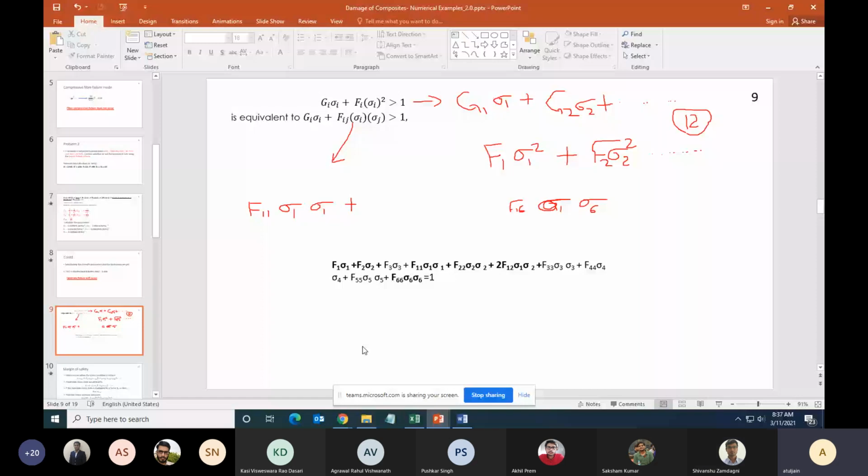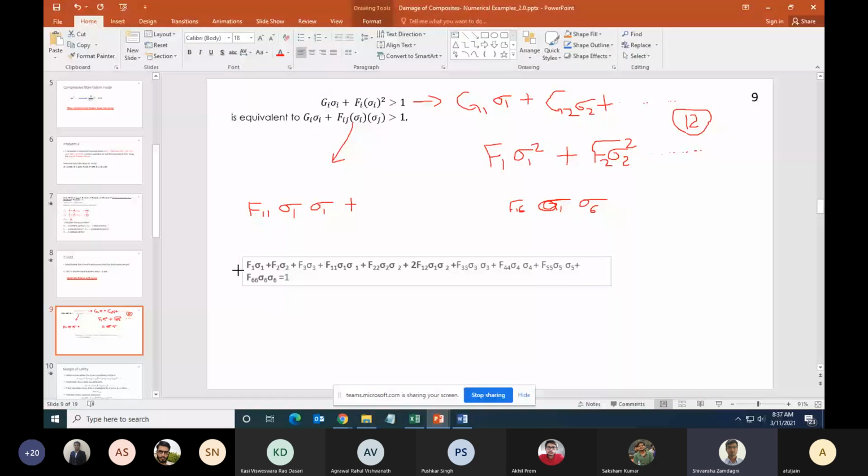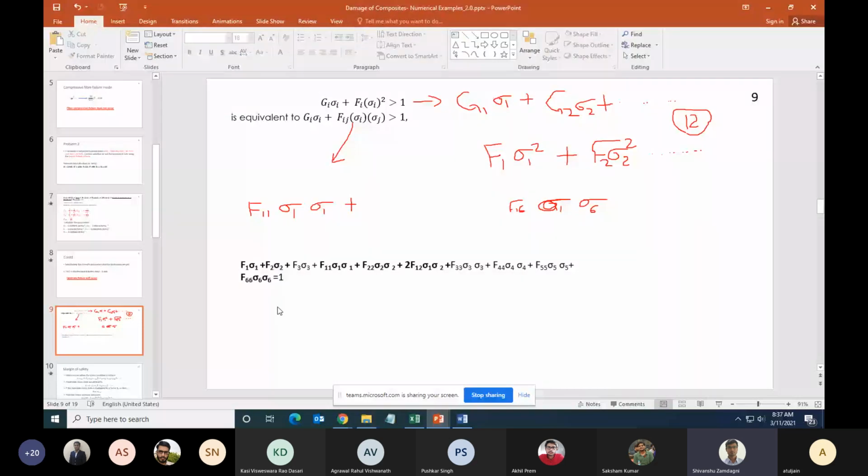Sir, yes. So in these two equations, the only difference is that in one, F1 sigma 1 square is coming, and in the other equation, F11 sigma 1 square is coming. So again, this is only a notation difference, just a nomenclature difference. Okay, sir. So in this case, F1 will be equal to F11. Correct, yes. That's why it is equivalent.